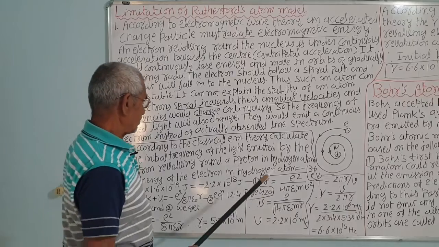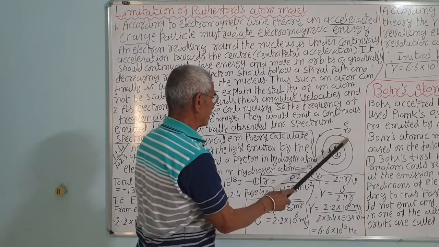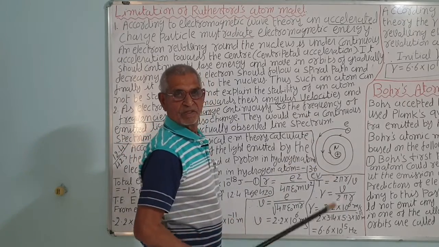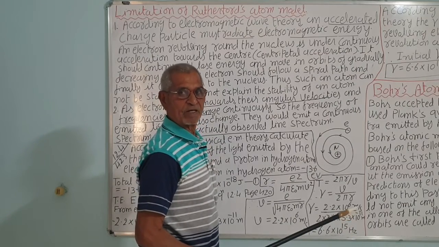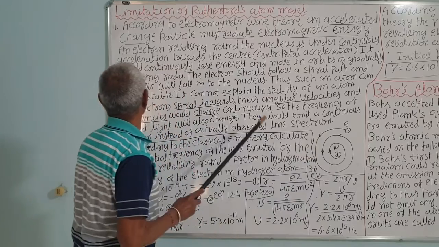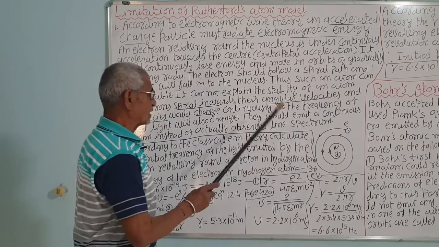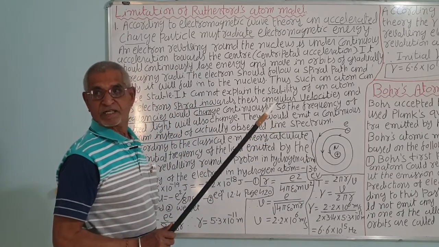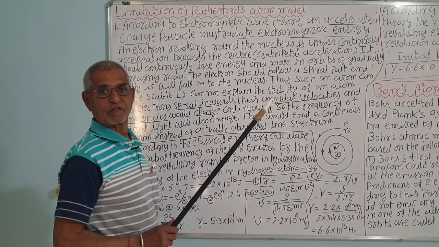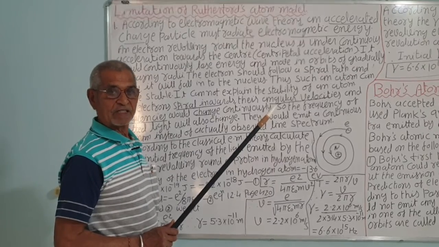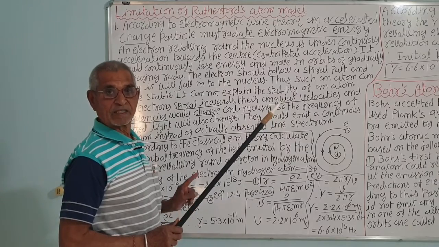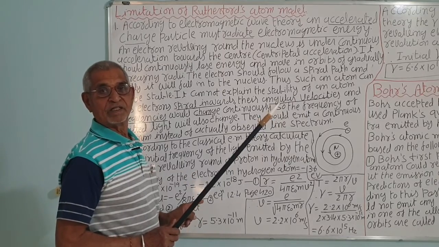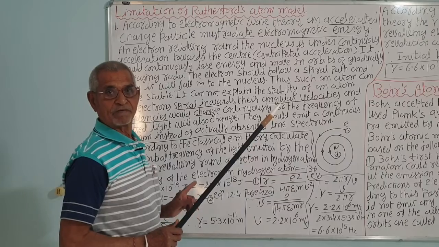When a charge goes around a circle, it is accelerating, there is centripetal acceleration, v square by r. Correct? When a charge is at rest, it won't emit, it has only an electric field. When a charge is in motion with constant velocity, it also won't emit. But an accelerating charged particle emits electromagnetic waves.